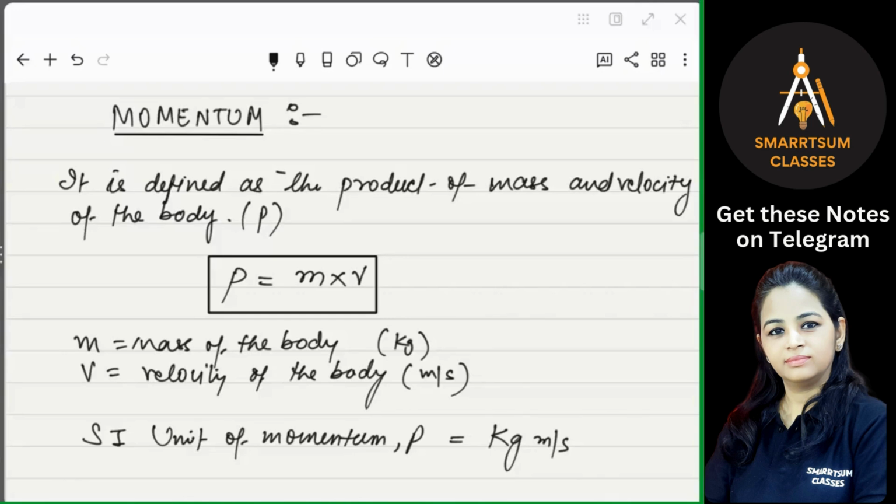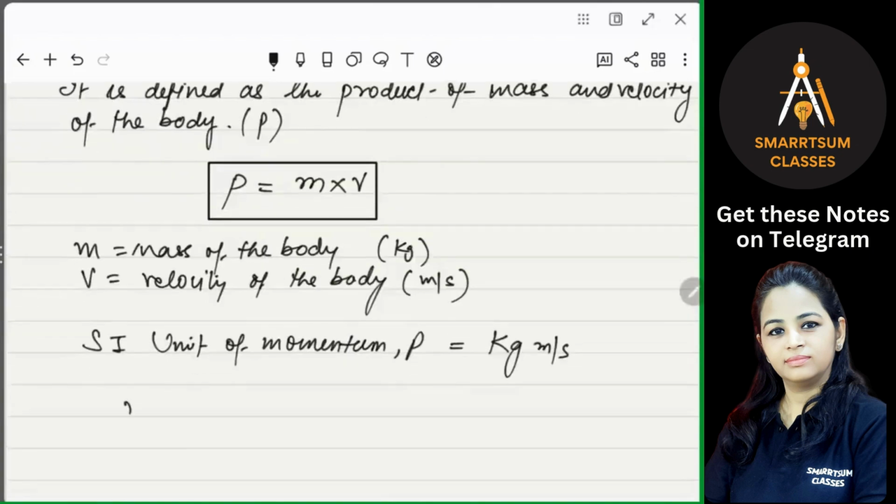And that's the reason there is a speed limit on the highways for heavy vehicles, and especially within the city, their speed limit is like 30 or 40 kilometer per hour. Why? Because they have a big momentum. If they hit some other moving body, they can create a big impact because of their momentum. So momentum is directly proportional to mass, and it is directly proportional to velocity.